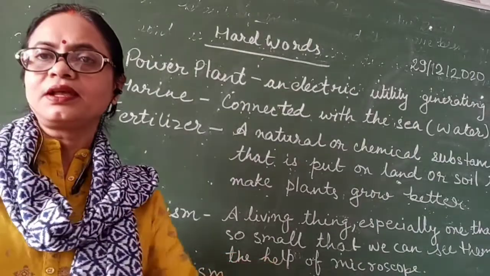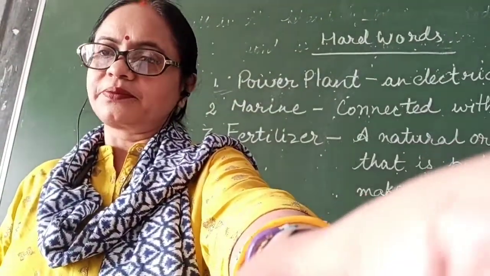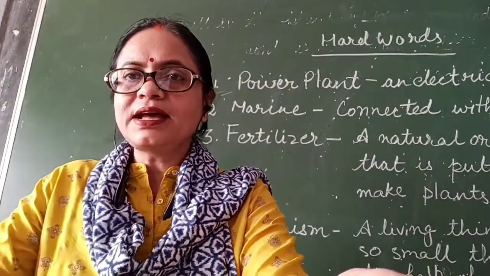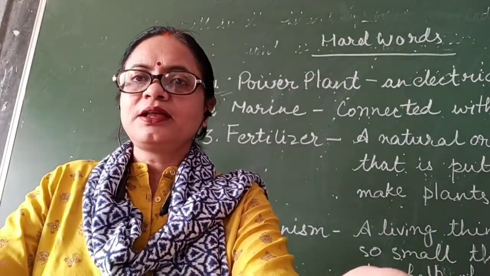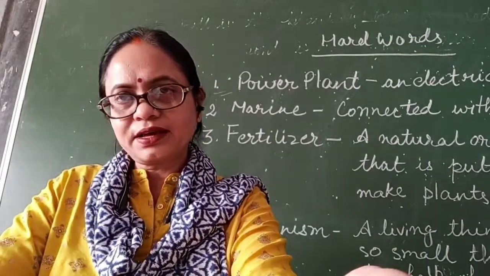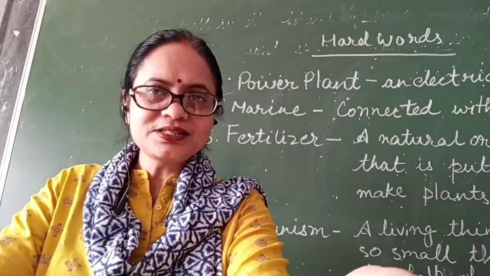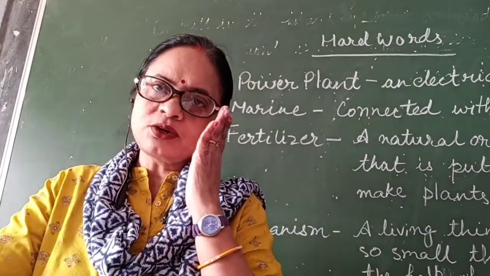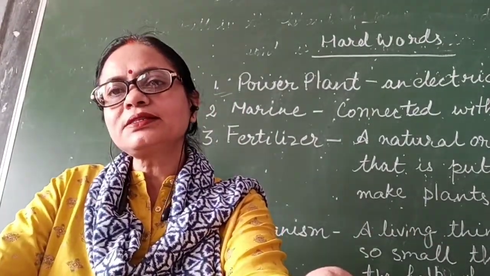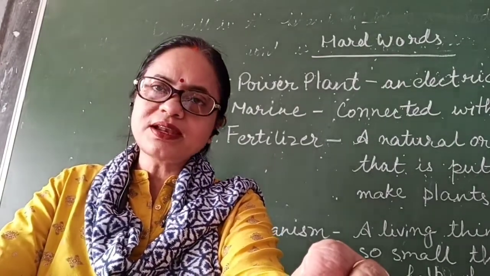So first of all, let's start the lesson, that is water pollution. Water is an important natural resource. What do you mean by natural? Natural means things which belong to nature. Nature means what? Air, water, trees, animals, human beings, birds. All these things are related to nature. And here, natural resource: water and air are called natural resources because they are natural things.